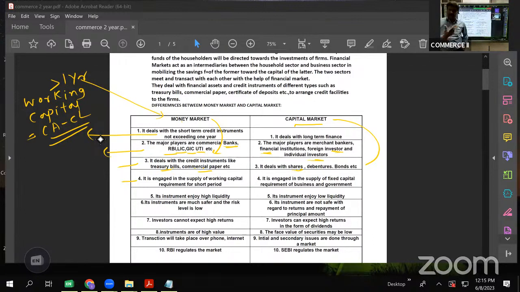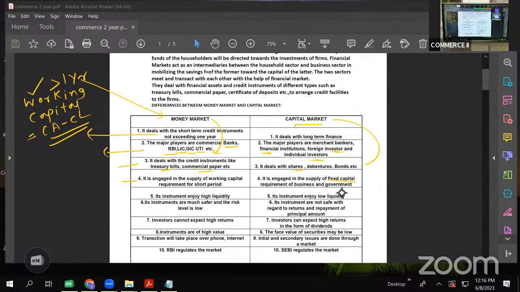Like, to pay salaries, we need money. To pay rent, we need money. To purchase raw material, we need money, right? The money required for all these requirements, we call it working capital. So money market is for a short period, so it caters to the requirement of working capital because it is for day-to-day operations. So we say that money market is engaged in supply of working capital, whereas capital market is engaged in supply of fixed capital.